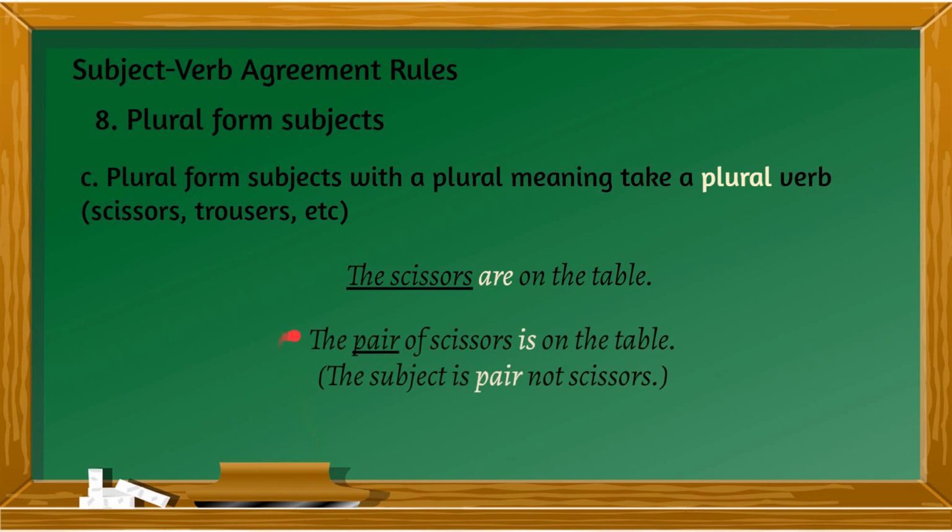But if you say the pair of scissors is on the table, pair now becomes your subject because scissors is a phrase in between. Remember our rule there? The phrase that comes in between a subject and a verb does not affect your subject-verb agreement. So pair is still your subject, is singular, so your verb is singular.